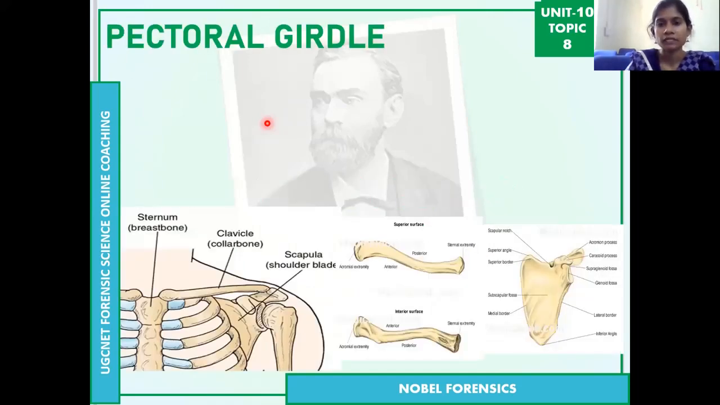In the appendicular skeleton, there is the pectoral girdle. You can see here, this is the collarbone and behind the collarbone is the shoulder bone, so it is made of the collar and shoulder bones. The collarbone is the clavicle. Then the shoulder bone is the scapula. So the scapula, we can also call the shoulder bone.